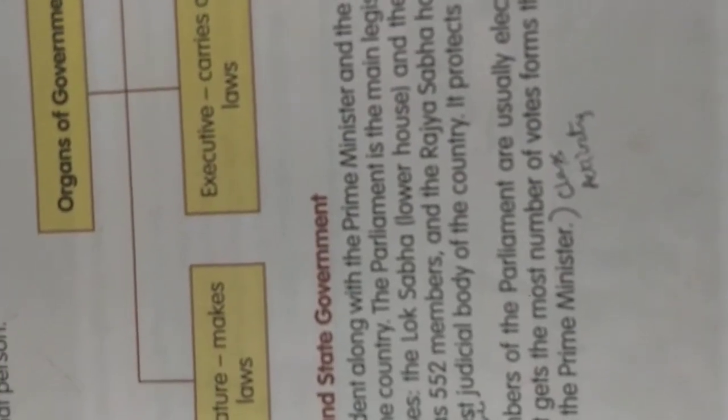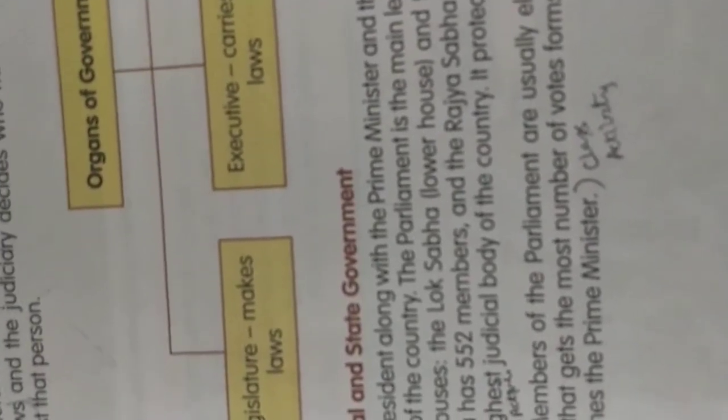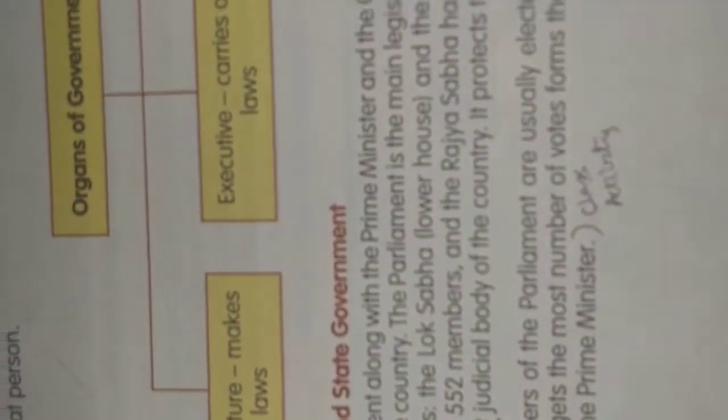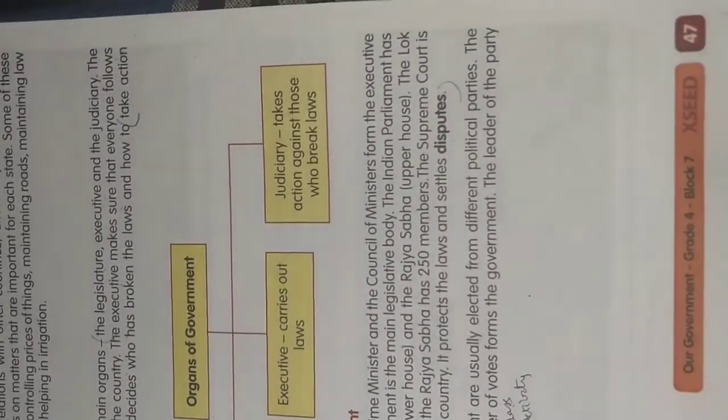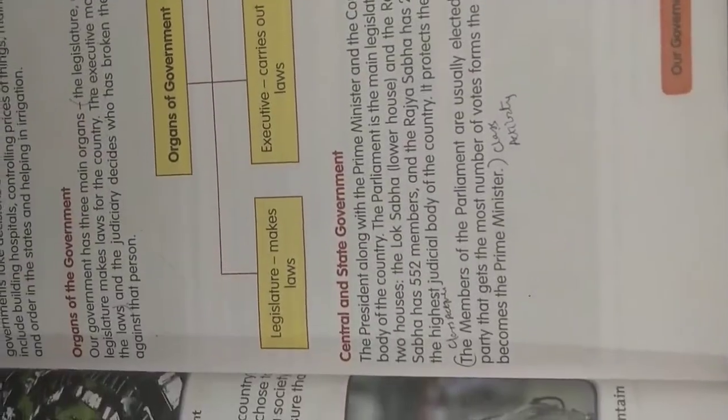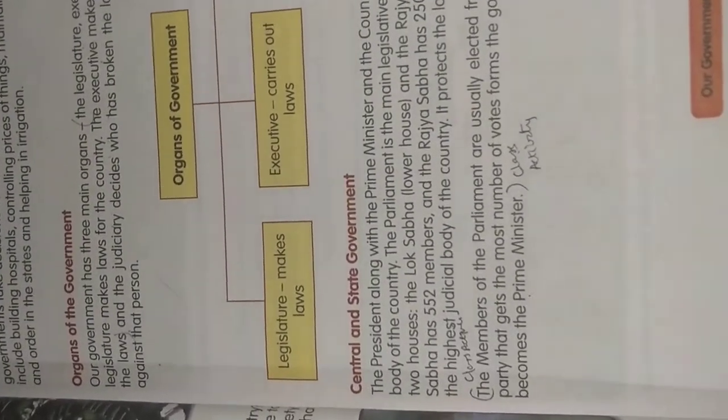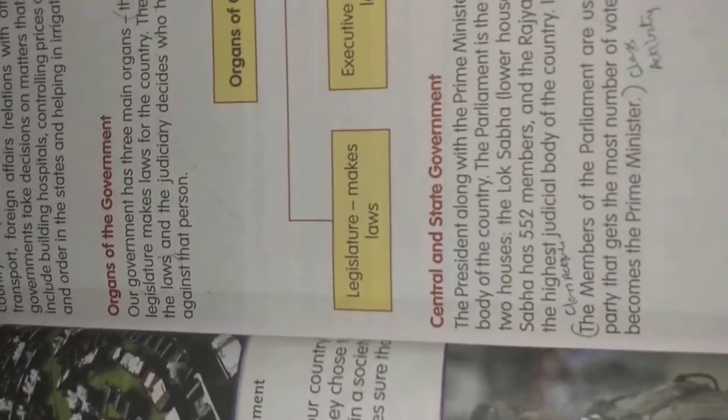The President along with the Prime Minister and the Council of Ministers form the executive body of the country. Means they will make one group, okay.